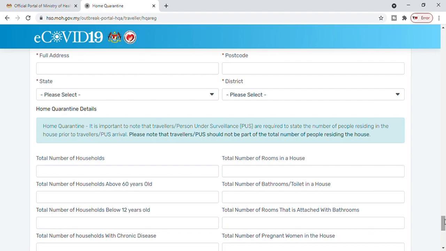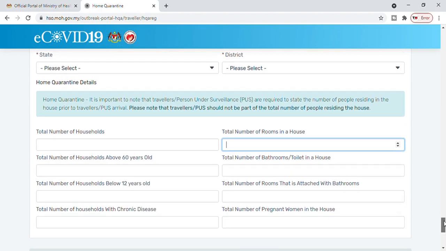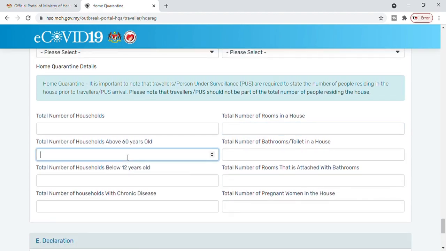And the total number of households would be the persons who are already there in your house in Malaysia, so maybe 1 or 2. And the total number of rooms in your house, so maybe you have a 3 BHK condominium, 4 BHK or 1 BHK, you can mention here. Then total number of households above 60 years, if there is anyone above 60 years old, you can mention the number of people. Total number of bathrooms and toilets in the house, you can mention you have 2 washrooms, 3 washrooms. Then total number of households below 12 years, if there is any child below 12 years, you can just mention here.